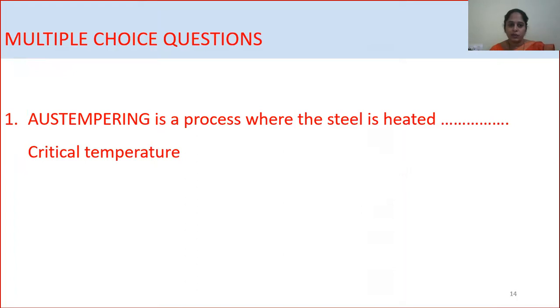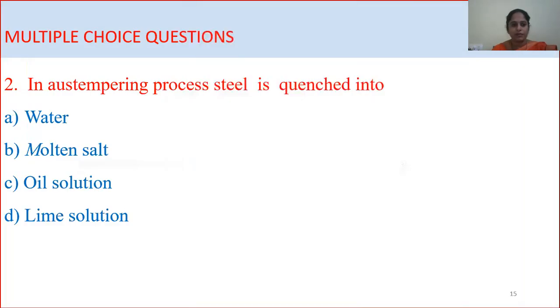While coming to multiple choice questions, we shall move on to the first question. Austempering is a process where the steel is heated to above. First option is above critical temperature, below critical temperature, equal to critical temperature, none of the above. The answer is above critical temperature.